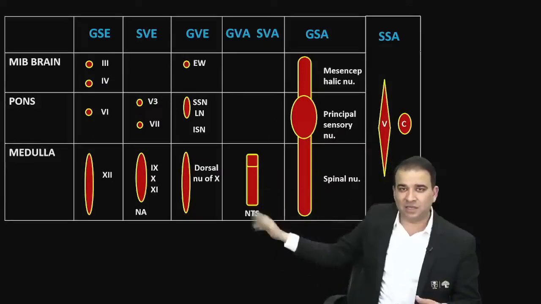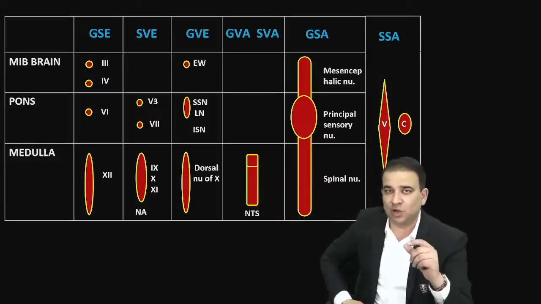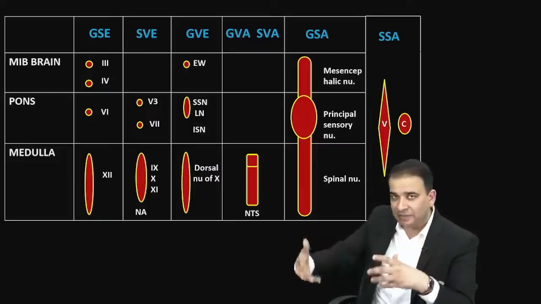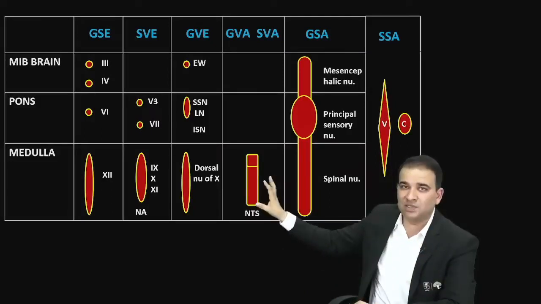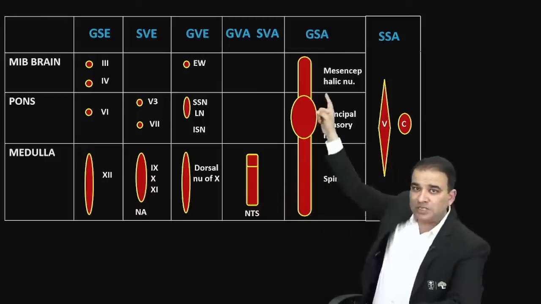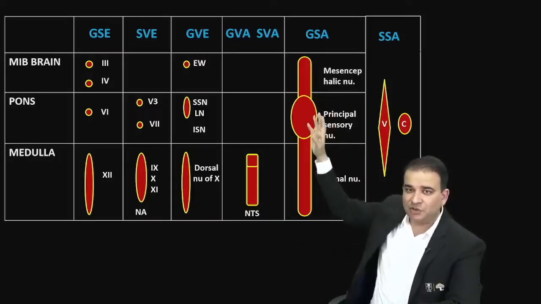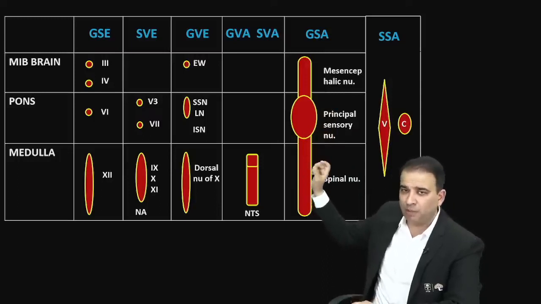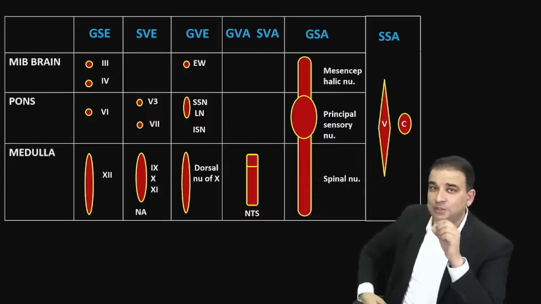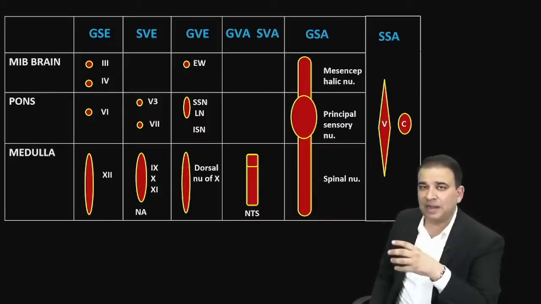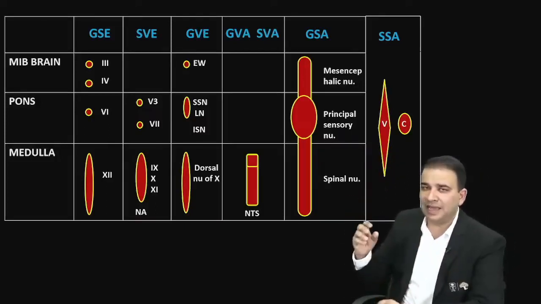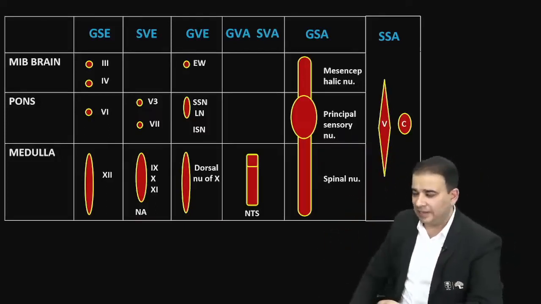There is nothing above and nothing below this nucleus, and the nucleus of tractus solitarius is a visceral nucleus. Visceral sensation will go into it here. Taste sensation, any visceral sensation will come into it. So if this nucleus is injured, assume that visceral sensation is gone. Another column which I will discuss separately is the GSA column, having the trigeminal nuclei, a huge and important column. And finally we have the SSA column, special somatic afferent, which includes the vestibular and cochlear nuclei, the nerves carrying special sensation.